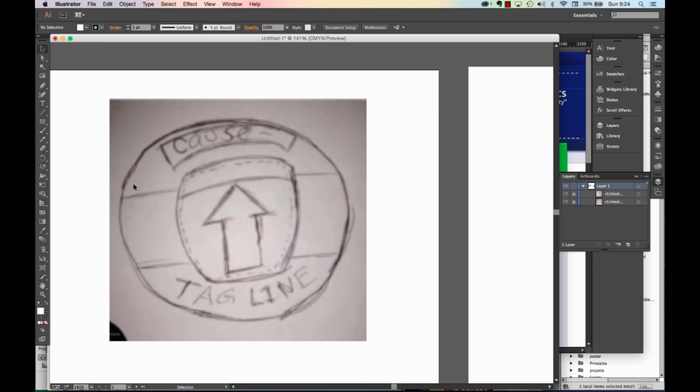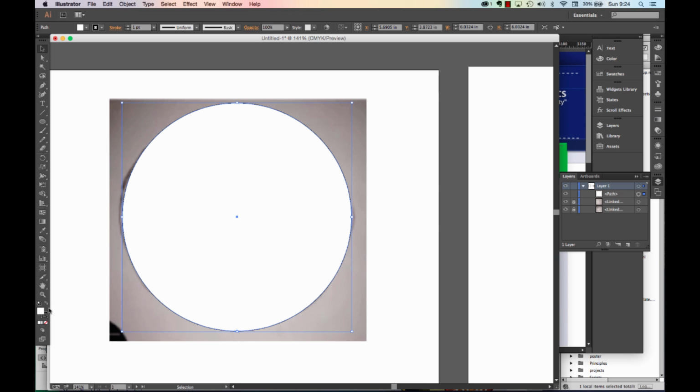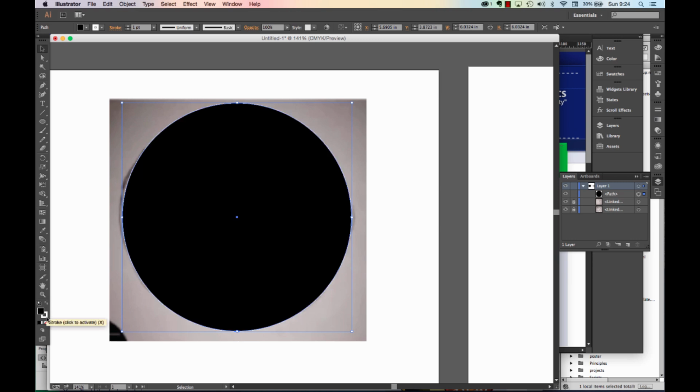Next, you have to look at your image to see what would be the best way to design it. In our first example, we're going to draw our circle first. Use your circle tool to complete a nice circle. That will be the shape of our button.